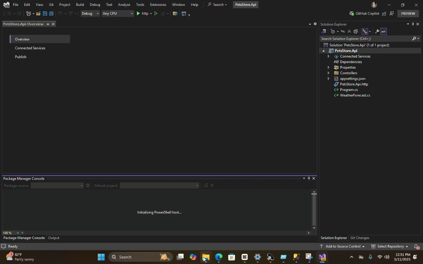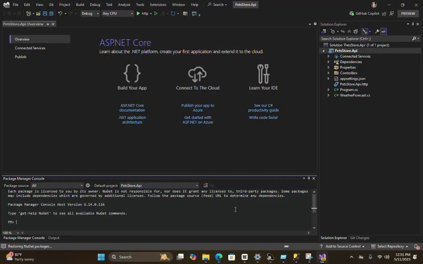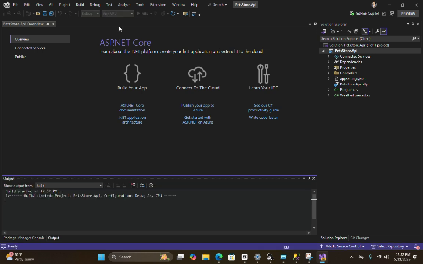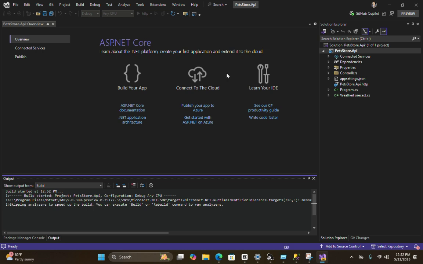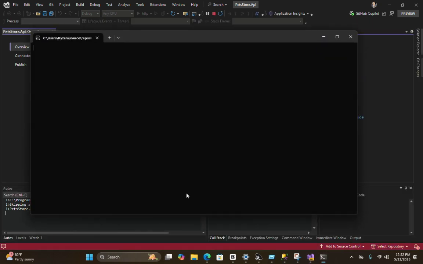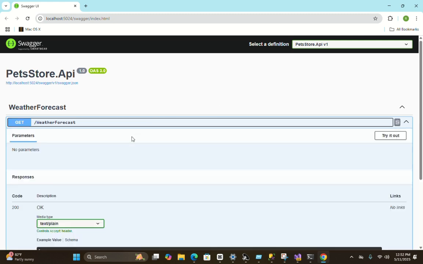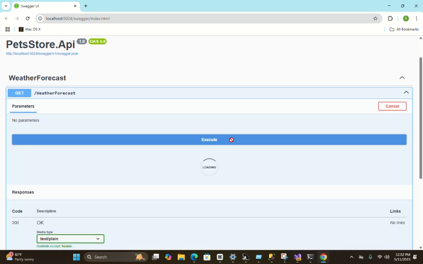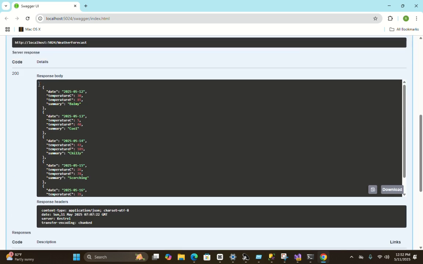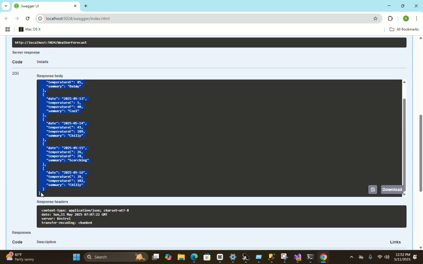Alright, let me close this one off for you. Now just see our project. This is a boilerplate for starting our web API. Let's learn this project well. What we see here is a simple weather forecast API. Now let's just make it run and try this out and execute. This is our first API project you have made.